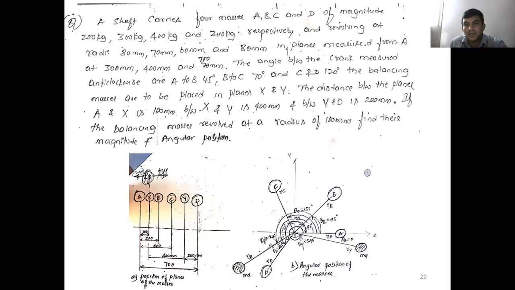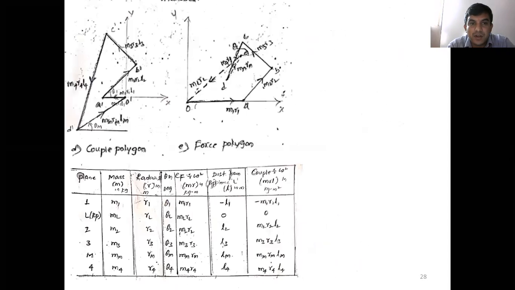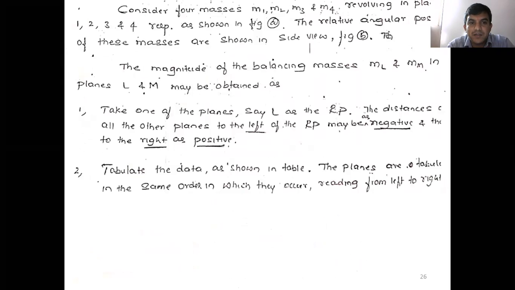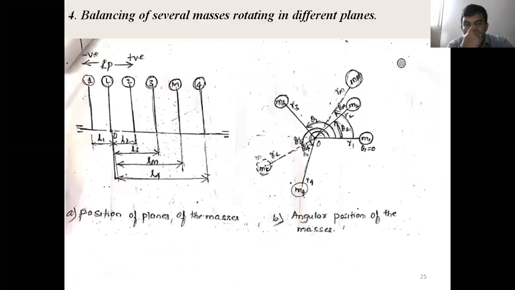So last class we discussed, first, we solved problems on balancing of several masses rotating in the same plane, right? And also we discussed the balancing of several masses rotating in different planes.